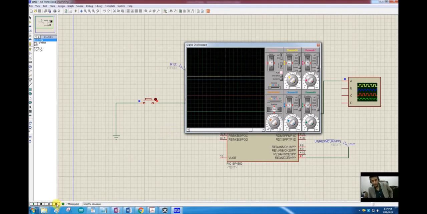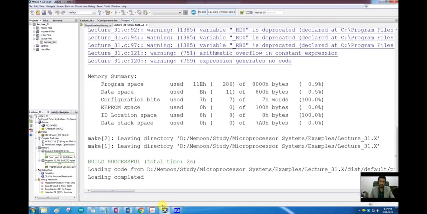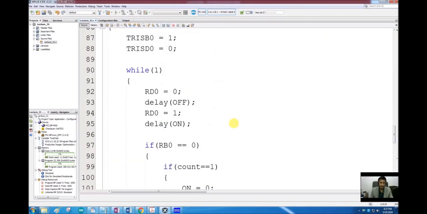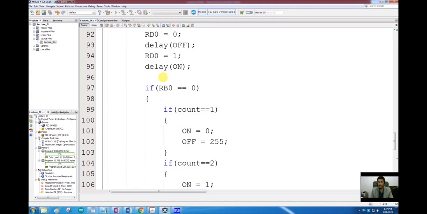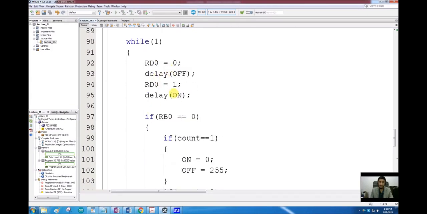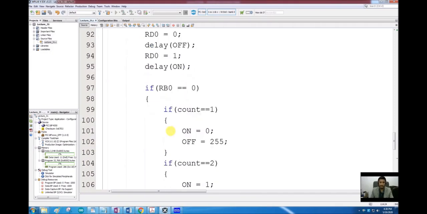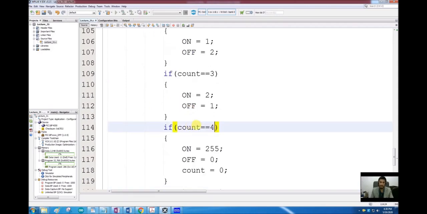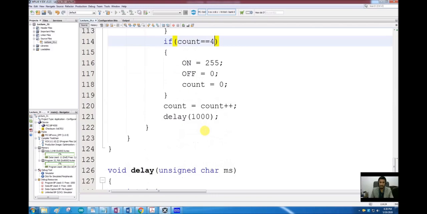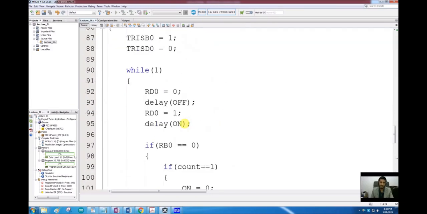But what's happening here is, if we go back to the program, we are generating just one cycle of the waveform. Then we are checking for whether the button was pressed or not. So if the button was not pressed, go back to keep generating waveform. But if the button was pressed, my waveform would be disturbed, and then I check what the count number was, and accordingly update these variables with the values, and then we'll reset the count, give a delay, and go back to generating the waveform.